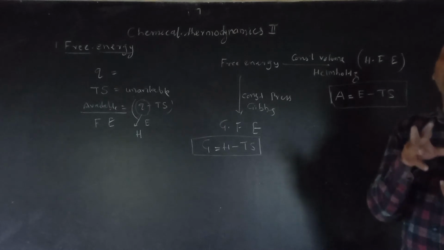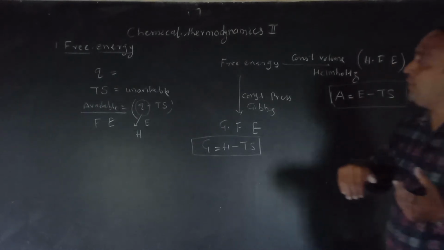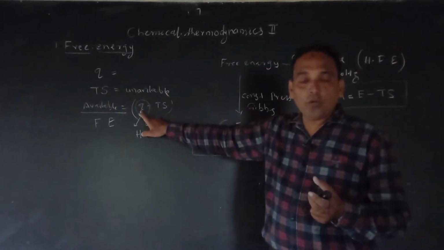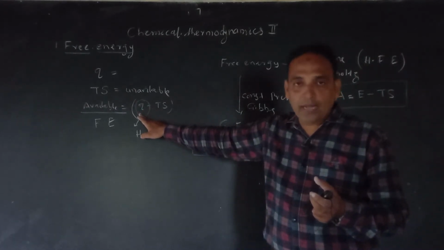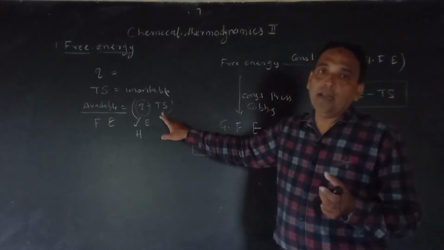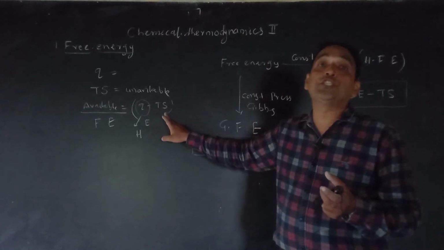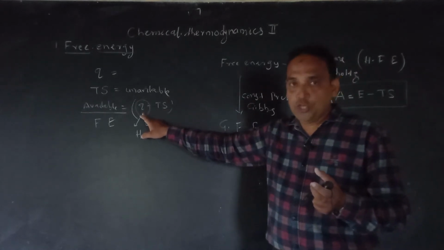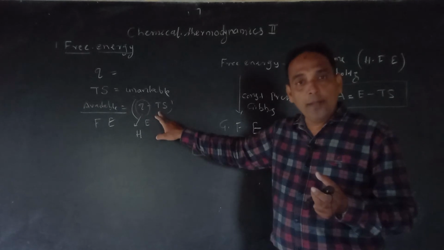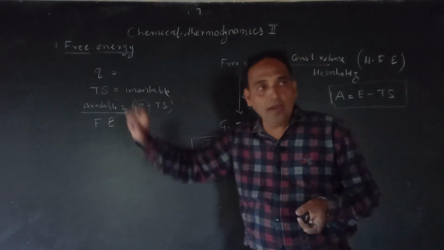Okay, and how to find out the available energy, how much energy is convert into work, वो अपन कैसा find out करेंगे? That is your amount of heat absorbed evolved by the system minus unavailable energy. And unavailable energy, it is the product of temperature and entropy. So here heat Q minus temperature into entropy, this product is called as unavailable energy.